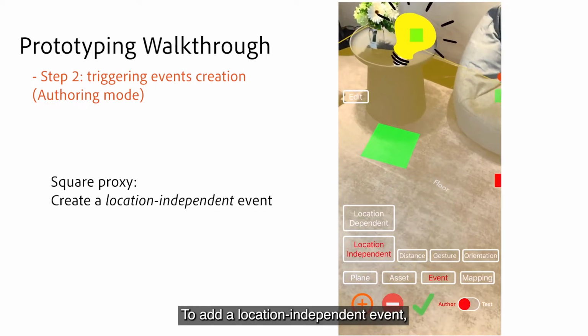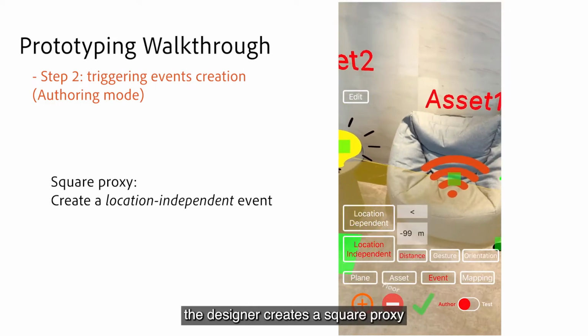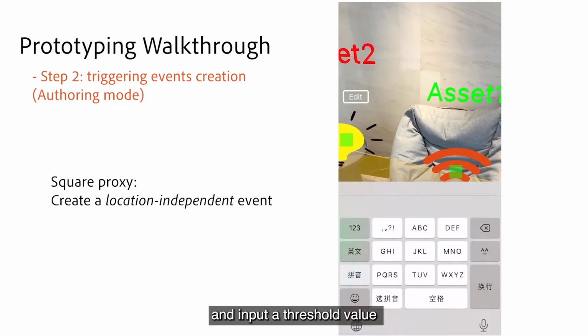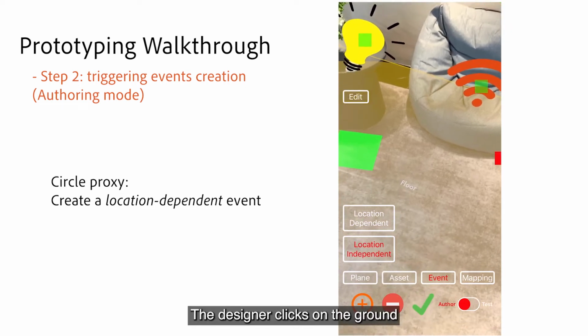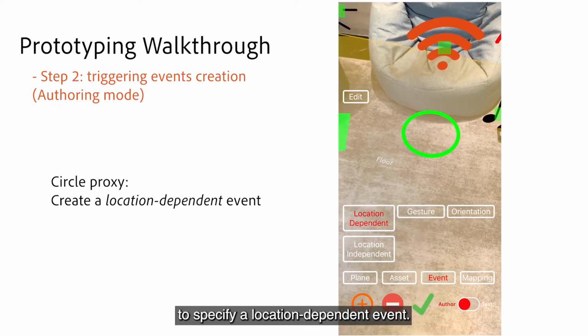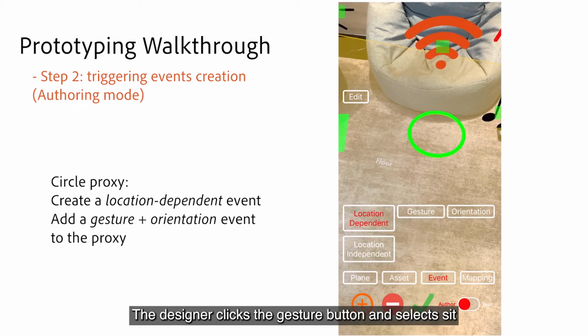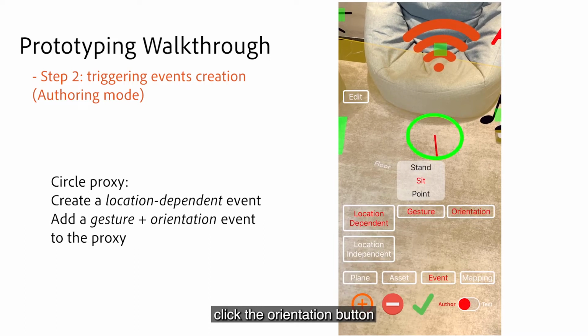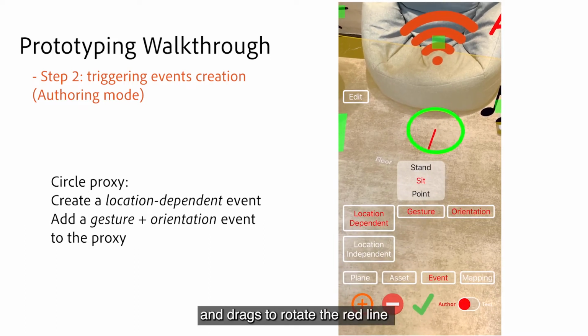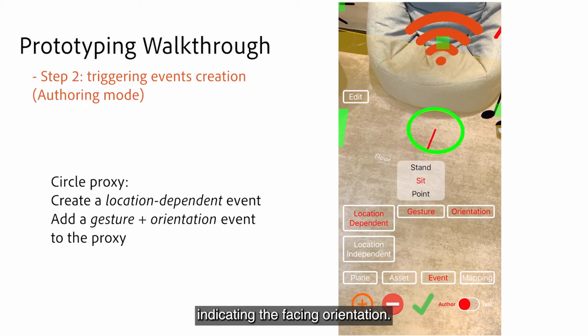To add a location-independent event, the designer creates a square proxy and inputs a threshold value to specify a distance event. The designer clicks on the ground to specify a location-dependent event. The designer clicks the gesture button and selects sit to add the sit event. Clicks the orientation button and drags to rotate the red line indicating the facing orientation.